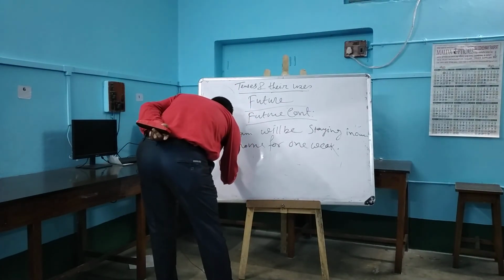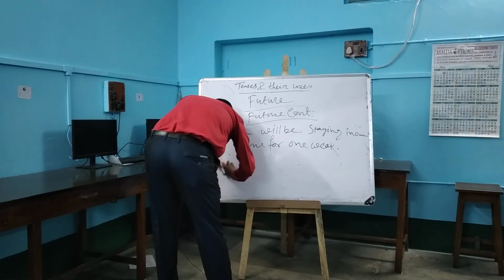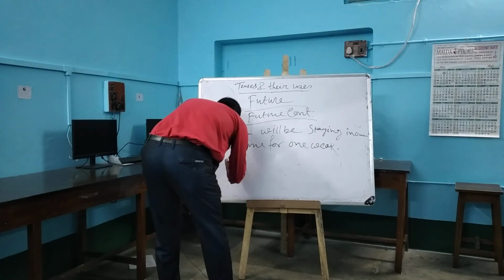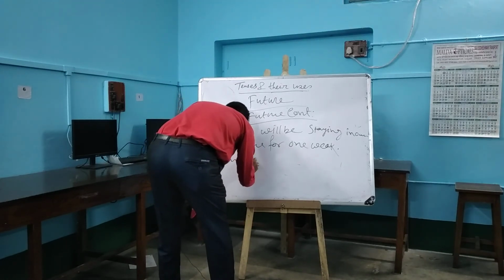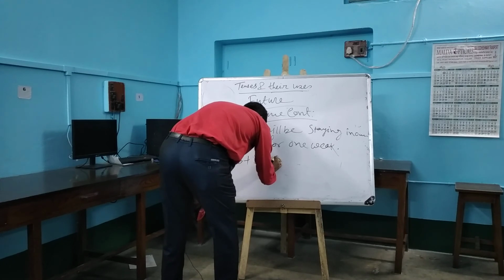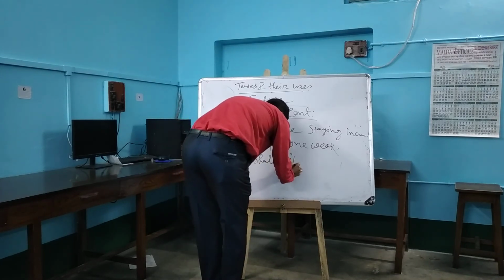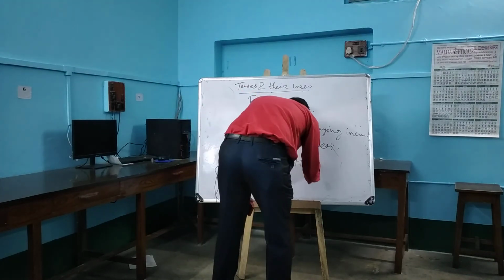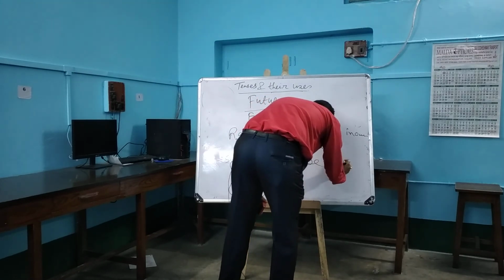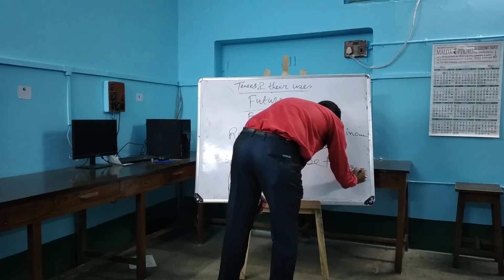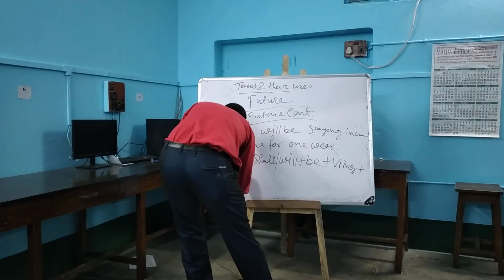So the formation is subject plus shall or will, which depends on the subject, plus be plus V1 ing plus object.